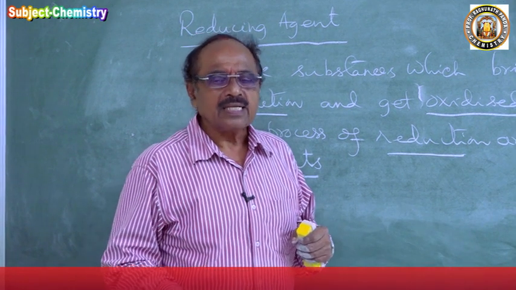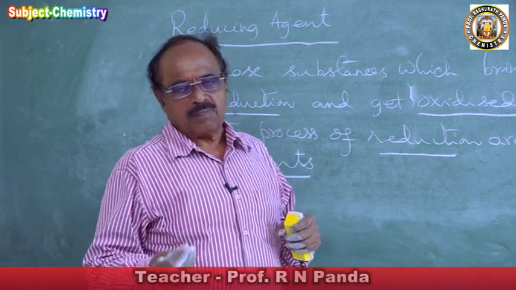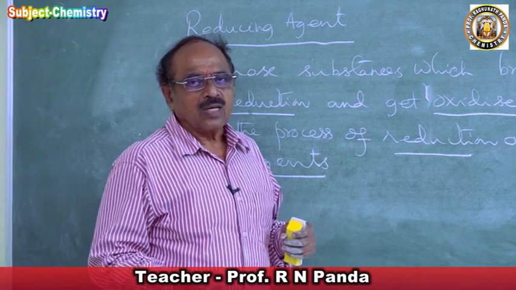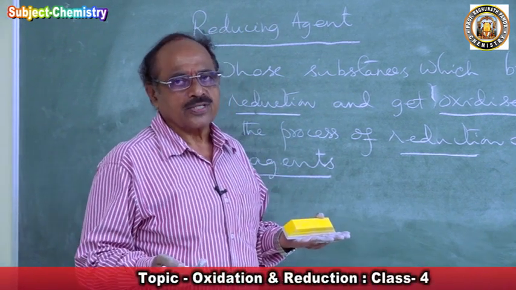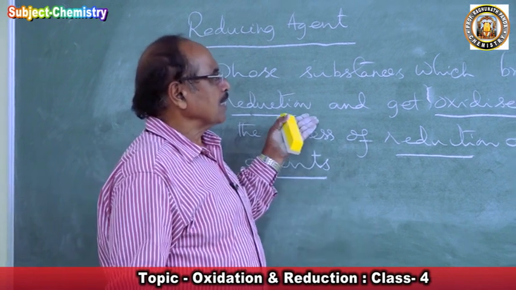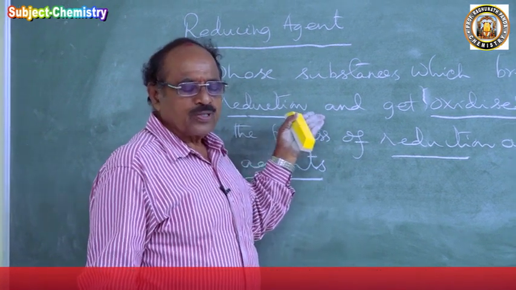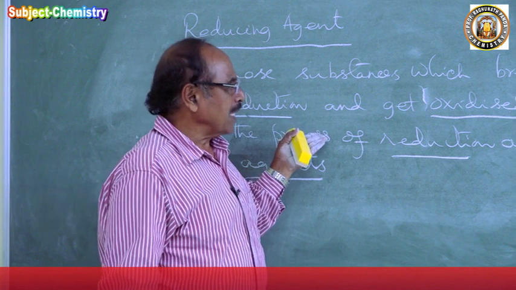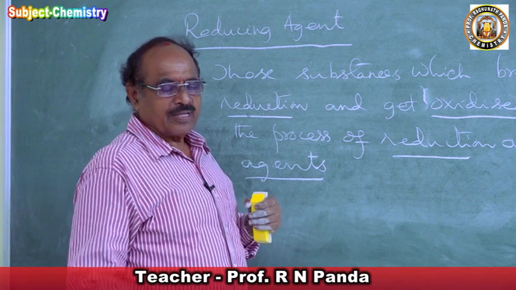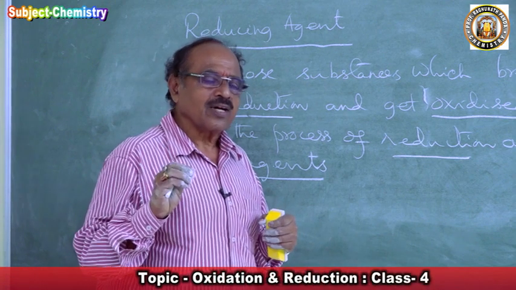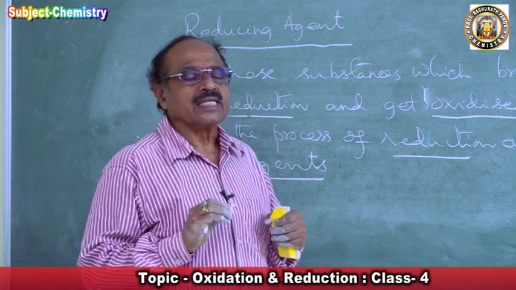Since they are losing hydrogen, and loss of hydrogen is oxidation, hence they undergo oxidation. So that's the reason we say the reducing agent is one which brings out reduction and gets oxidized during the process.